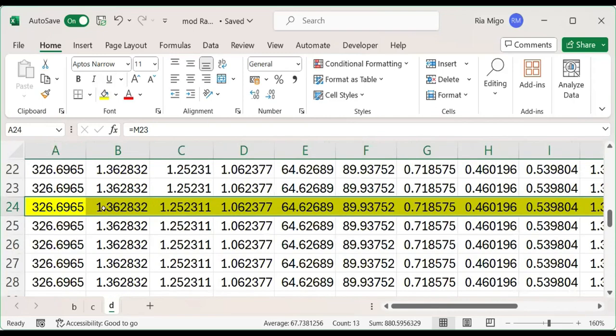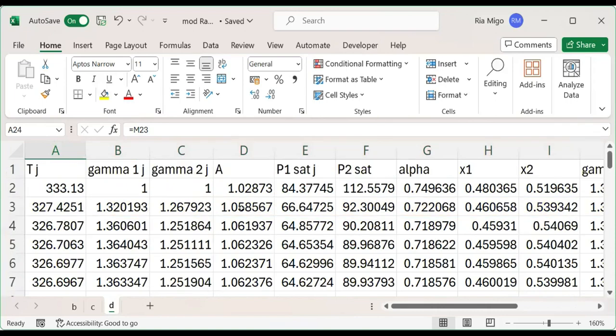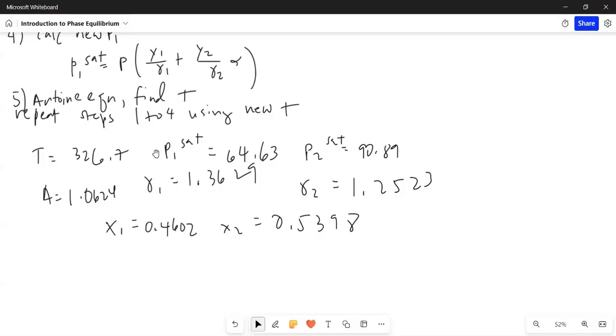So these are the values for temperature 326, and then we have the gamma values, etc., which I wrote here in the whiteboard. So please pardon my handwriting. It's because the whiteboard is lagging, so I can't see what I'm writing. Just guessing. I wrote this earlier. This is 326.7 kelvins. Pressures are in Pascal. So these are the P1 and P2 sat. We have the A, we have the gamma, and we have the composition for the liquid phase, x sub 1, x sub 2. So the answer is this one, okay?